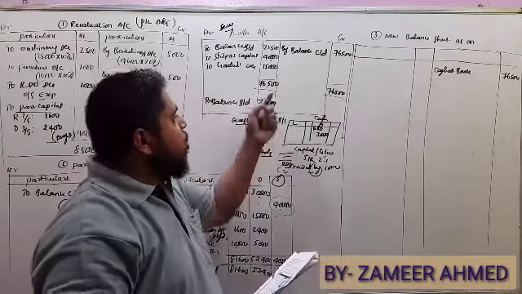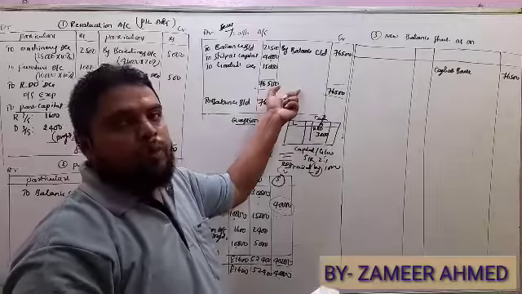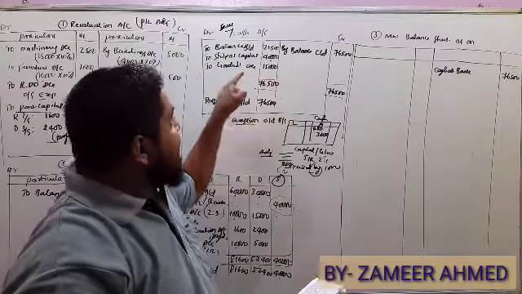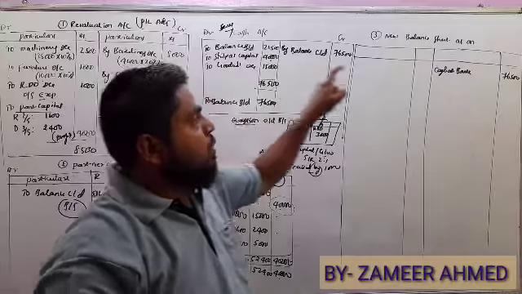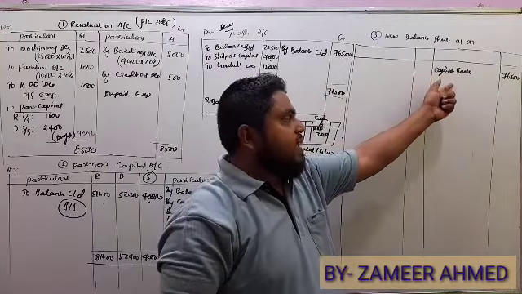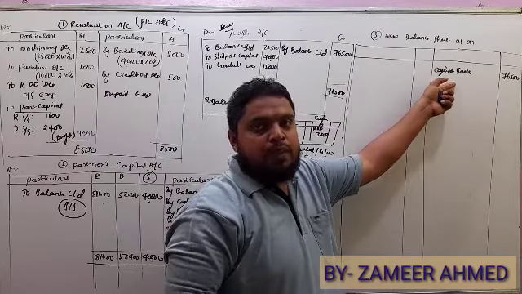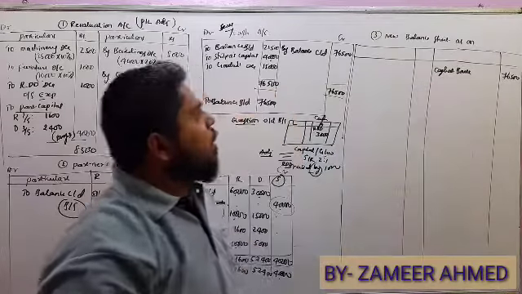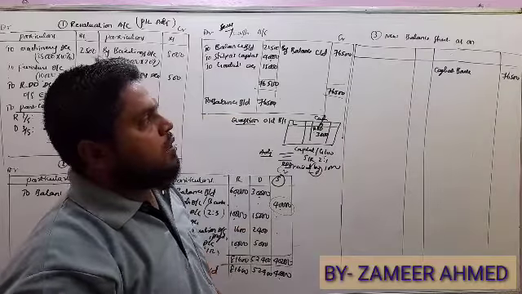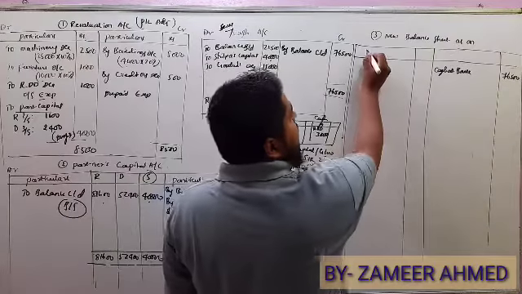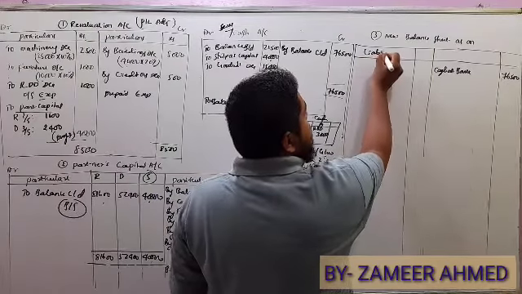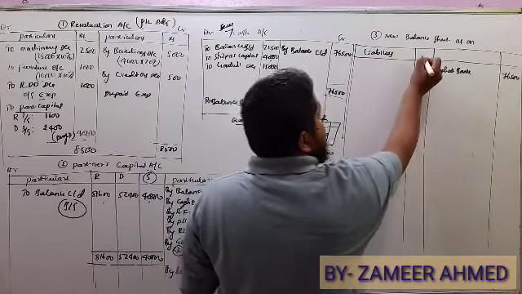Suppose you are not preparing a cash or bank account, then this adjustment we can show directly under the new balance sheet, that is cash at bank plus new partner's capital plus goodwill. Now the new balance sheet is prepared with the help of liabilities and assets.